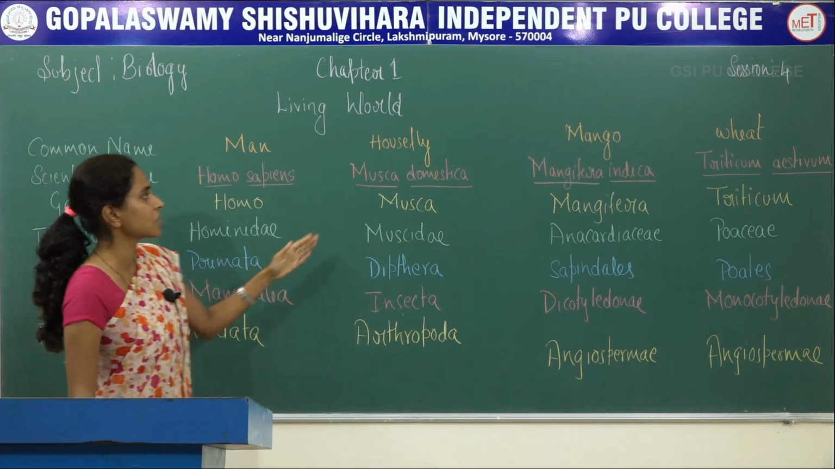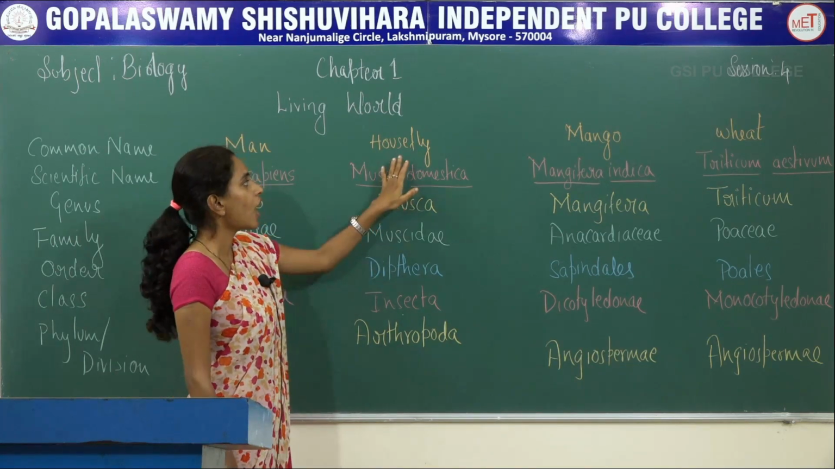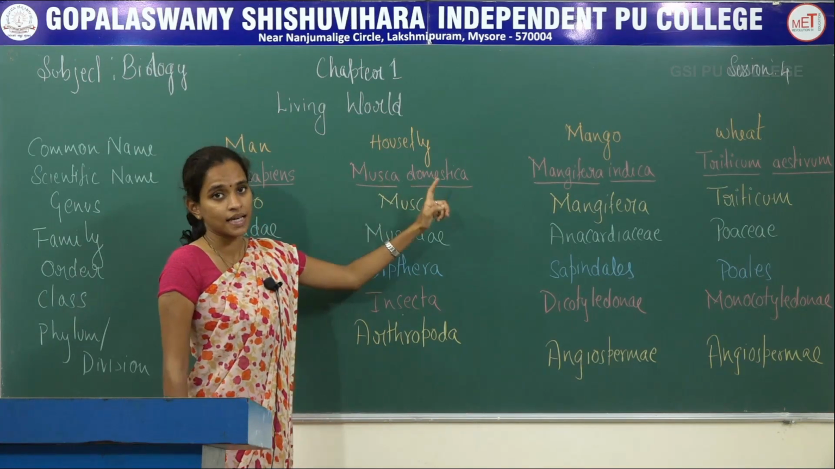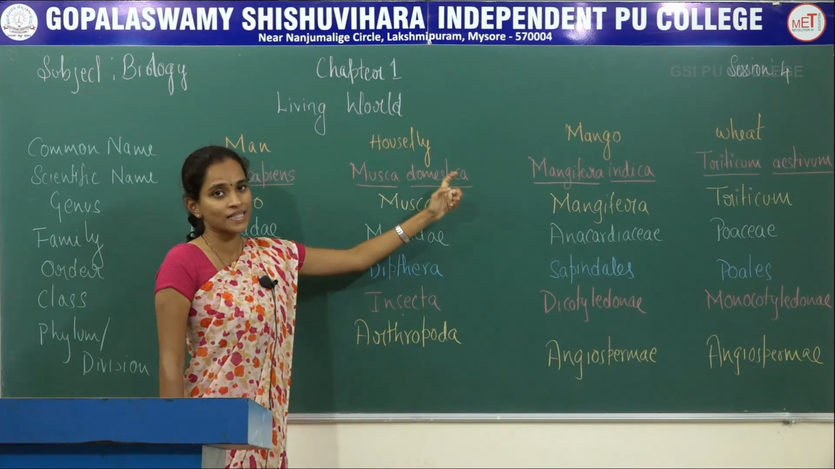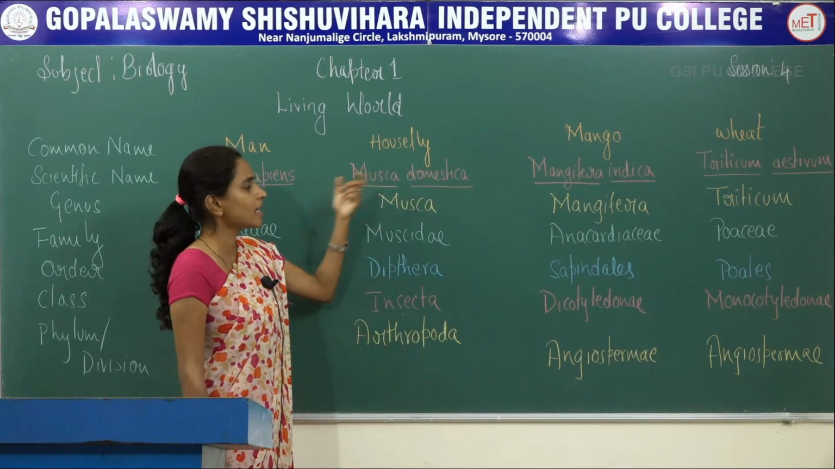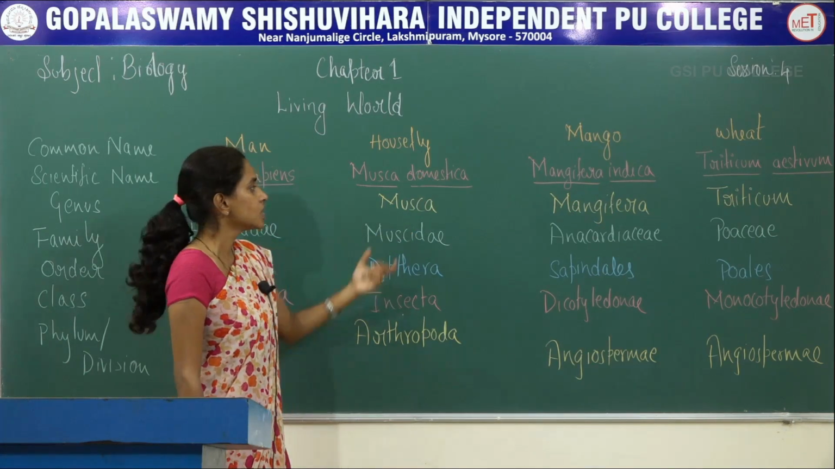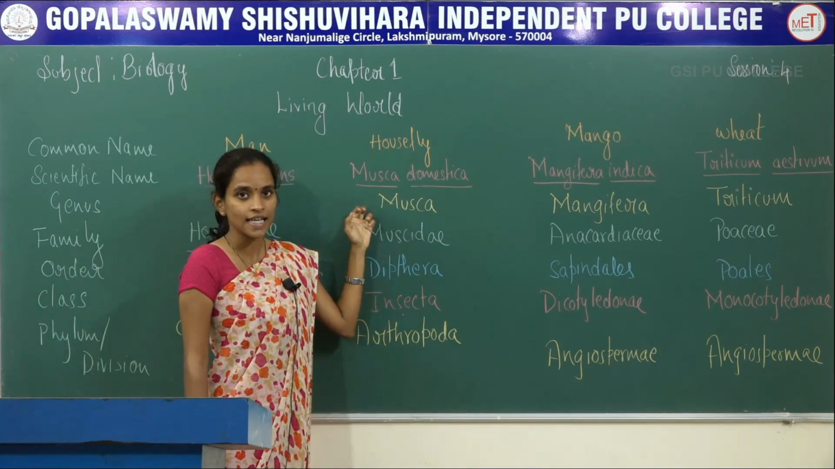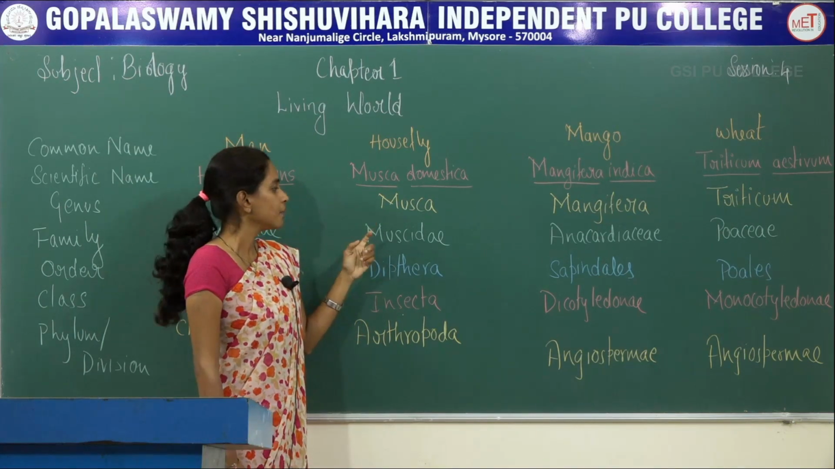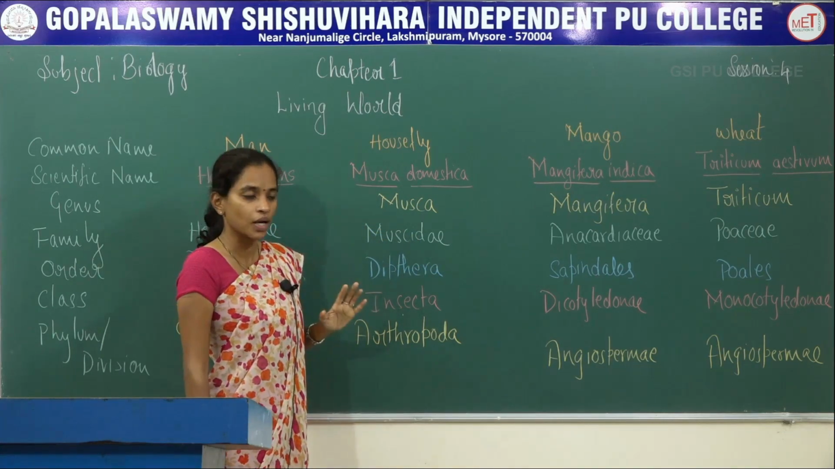Next classification is one more organism, that is housefly. Housefly has the scientific name Musca domestica, where Musca is the genus and domestica is the species. So Musca here is the genus name. This belongs to family Muscidae. Muscidae is the name of the family to which the housefly belongs.